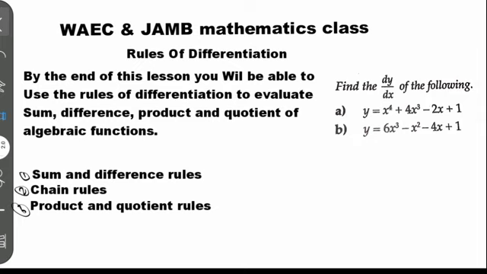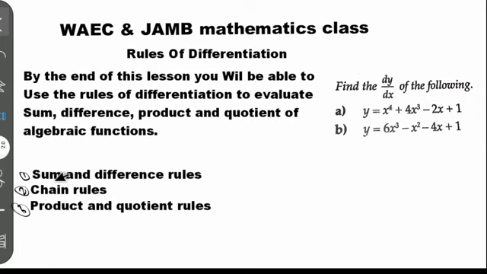So these are the main rules we have in differentiation. I said earlier that they classify in different ways. When you have the sum and difference, they have the same method, and we have the product rule and the chain rule, they are different. Each one has its own method. The product and the quotient have their own methods. So those are the things we'll be discussing under the rules of differentiation.